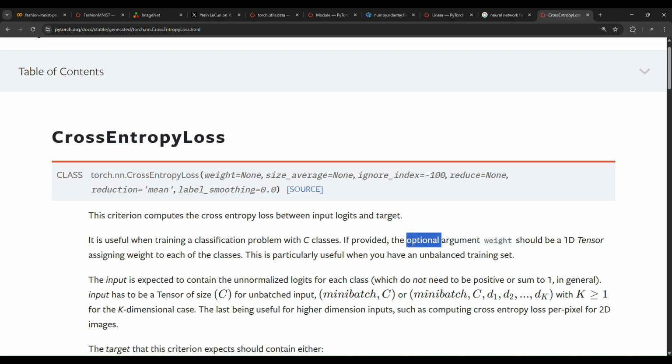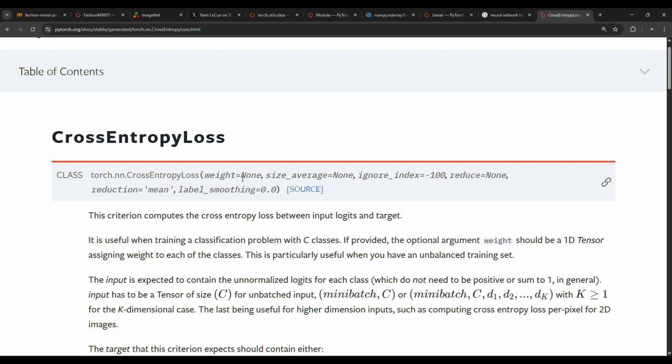If provided, the optional argument weight should be a 1D tensor assigning weight to each of the classes. This is particularly useful when you have an unbalanced training set. If you have an imbalanced training set, meaning, for example, 50,000 samples all being ankle boots and the rest of the classes distributed over 10,000 samples, you need to specify some weights. But in our case, we have 10,000 images or samples for each class.